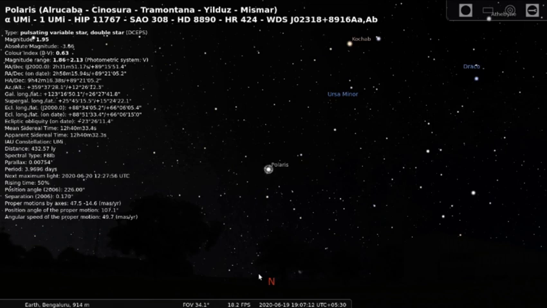So you have learned one very important calculation right now, that is, the altitude of Polaris is basically equal to the latitude of the place. Now, as homework, I would like you to prove it exactly. That is, altitude of Polaris is equal to latitude of the place. Okay. Now, let's put on the equatorial system.